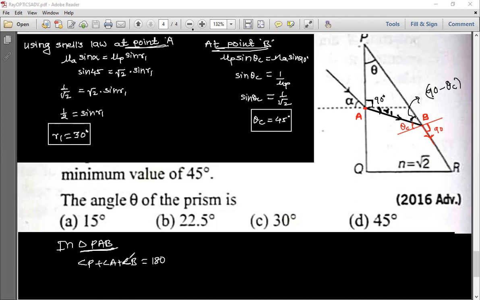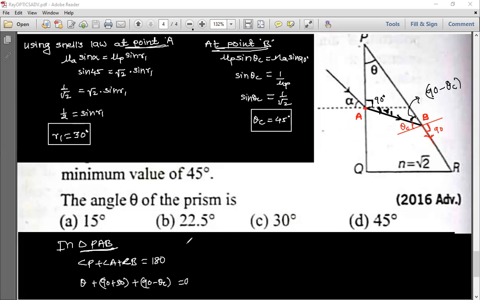Angle P is theta. Angle A is 90 plus r1, and r1 we already got, so this is 90 plus 30. Plus angle B, which is 90 minus theta c, means 45, is equal to 180.